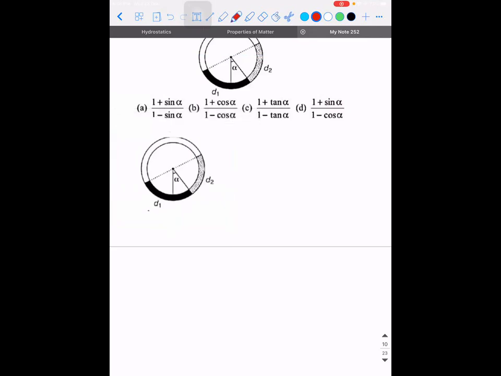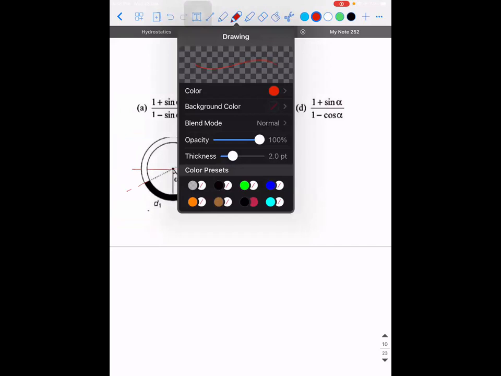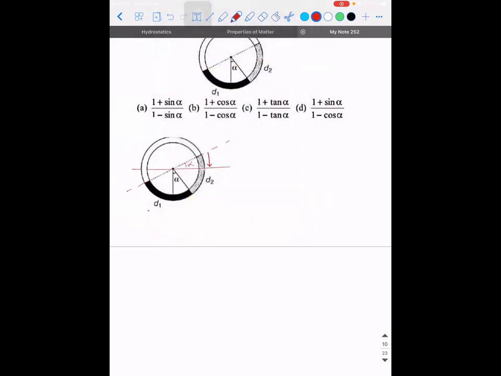Now see. So this is alpha. Right. So this height is R sin alpha and this height is R. Correct? So if I take the bottommost point as X, what is the pressure at point X due to the right side liquid column?